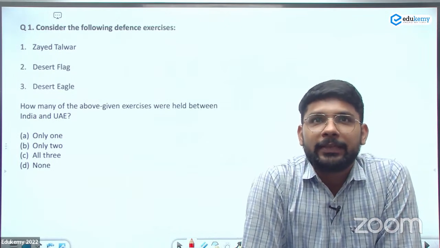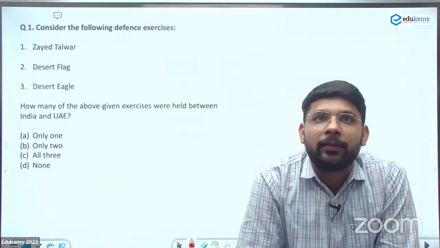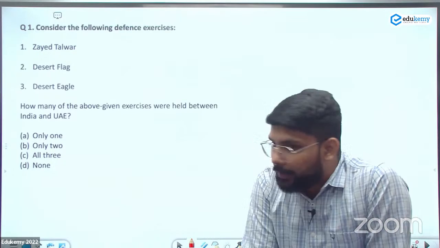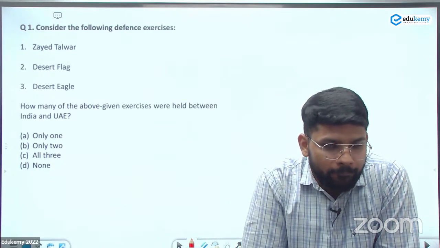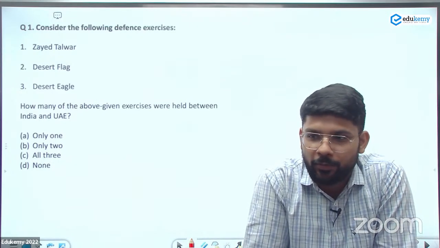Consider the following defense exercises: Jayat Talwar, Desert Flag, Desert Eagle. How many of the above given exercises were held between India and UAE? This is the new pattern of the UPSC. You cannot eliminate options. You need to know 100% of the options.